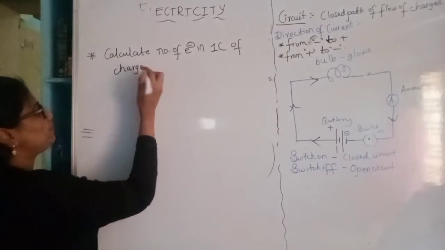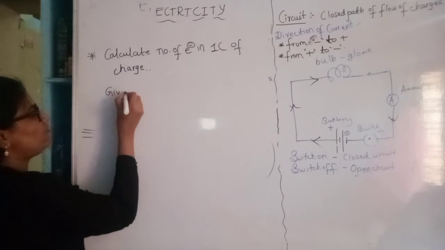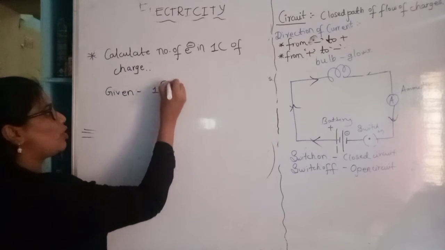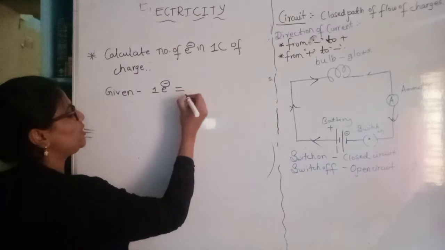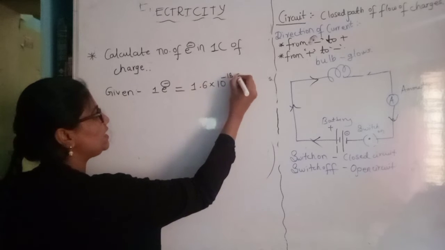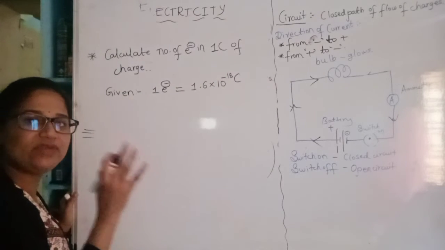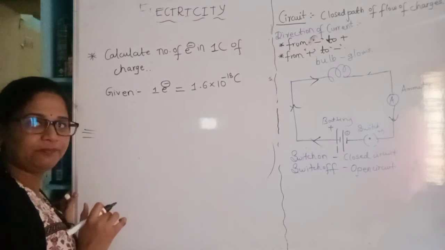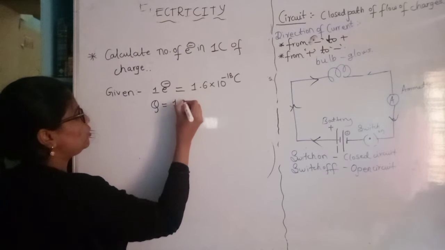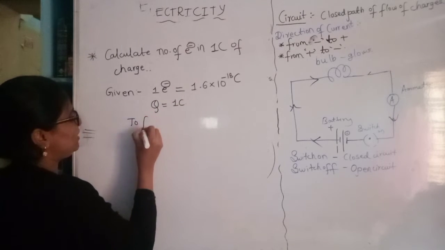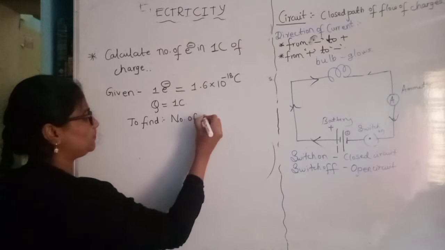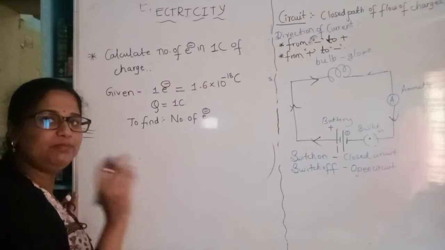Now, here let us consider what is given first. We know that the charge of one electron will be equal to 1.6 into 10 raised to minus 19 coulomb. This is the standard charge of electron. This we should be knowing. Now, they have given the charge as 1 coulomb, and what we have to find? We have to find the number of electrons.